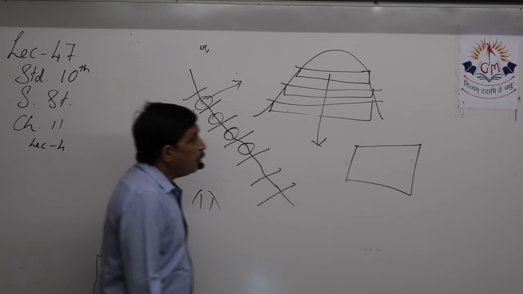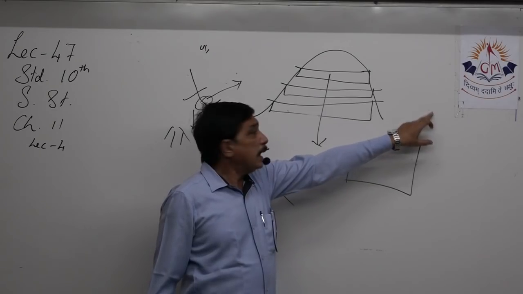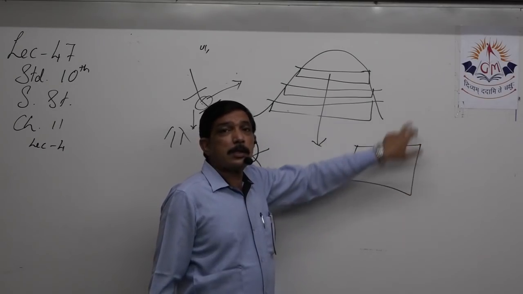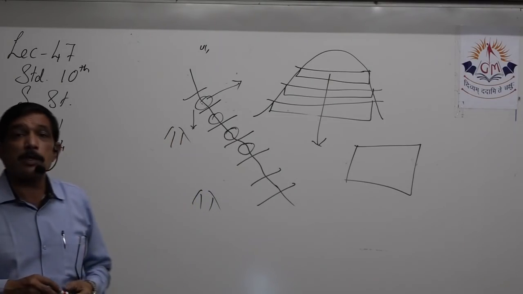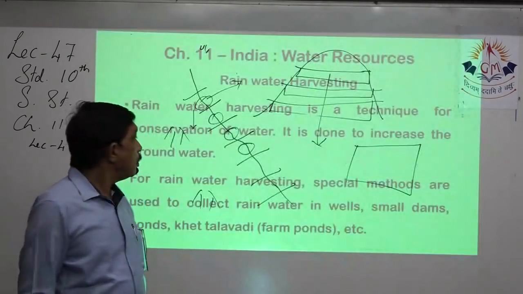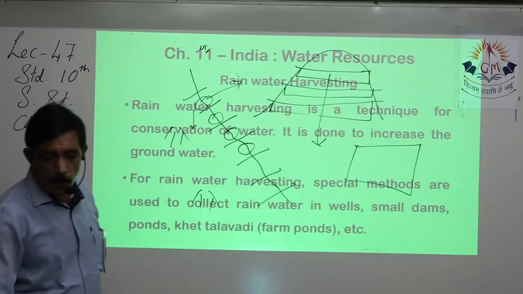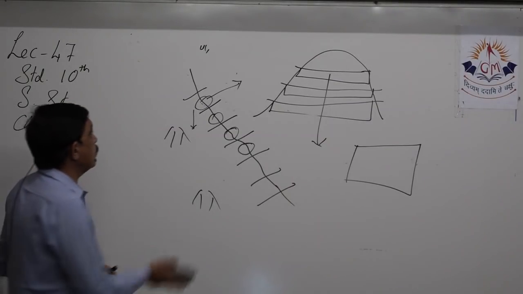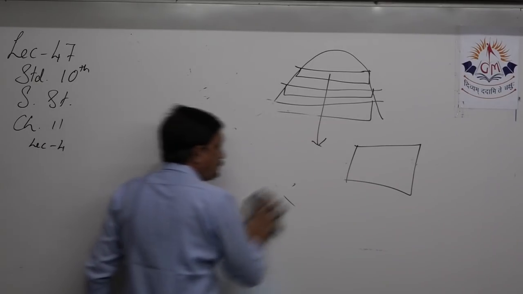So the people who are quite far away living in the nearby villages, their water table also increases, so they can make use of this extra water that has been added to the underground water. So in this way, this is water harvesting.